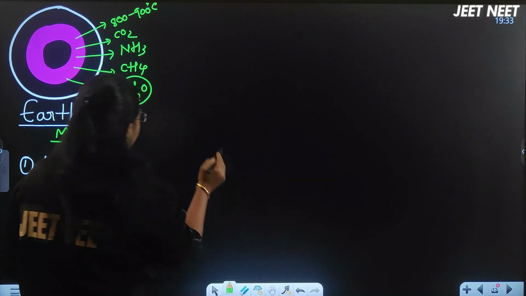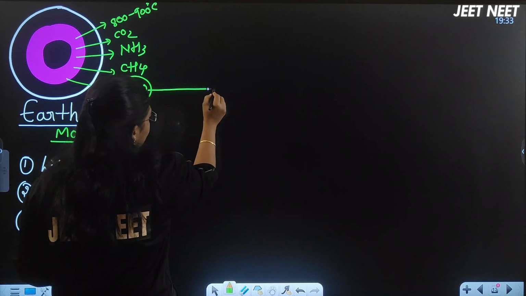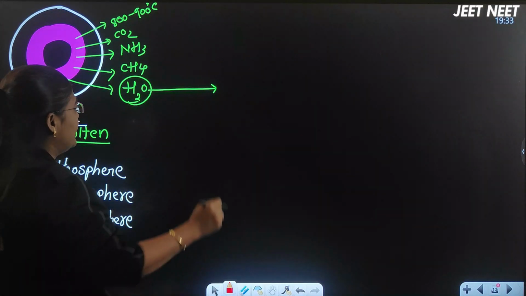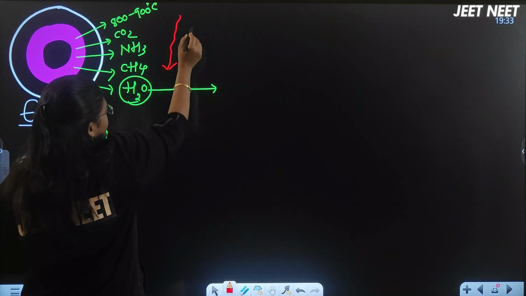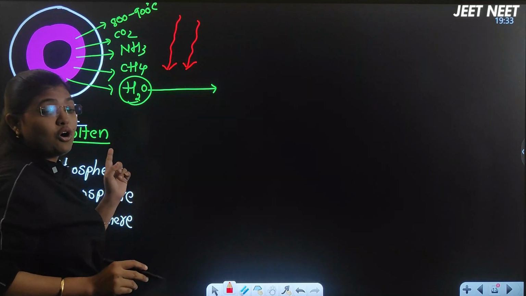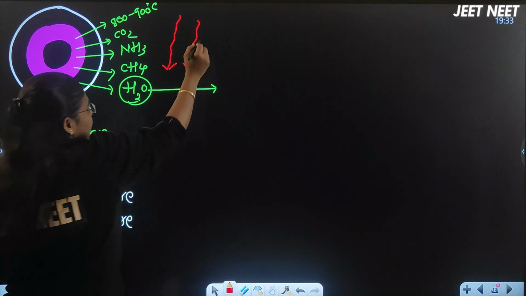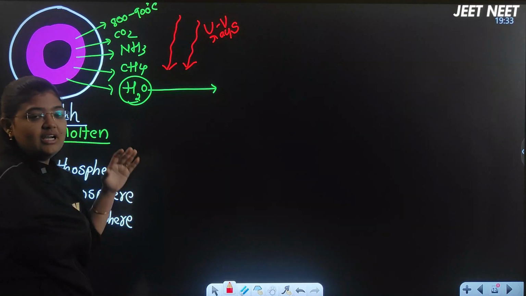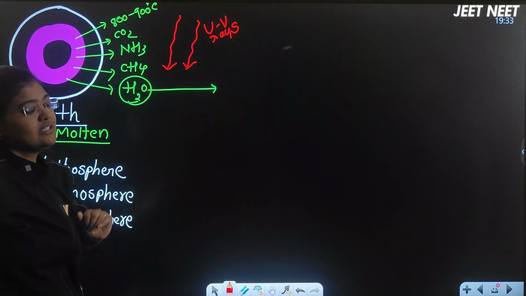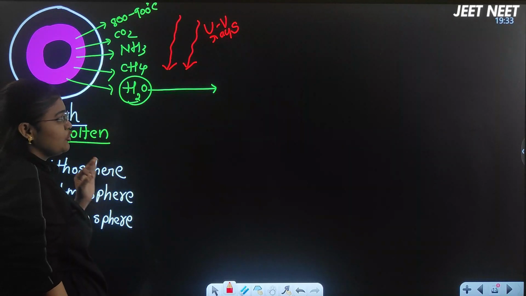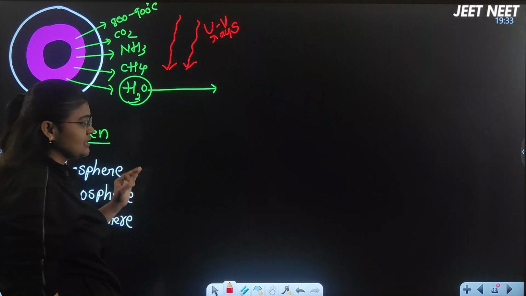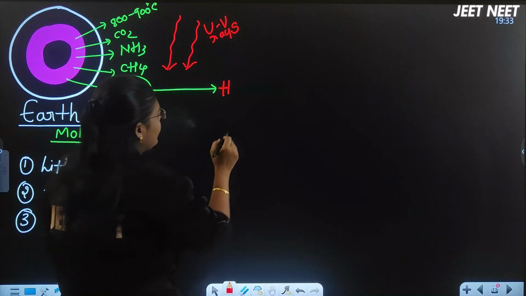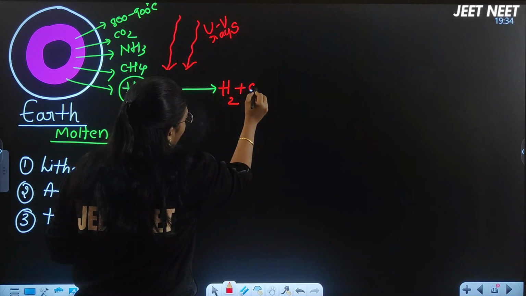So this water was in a vaporized form, and as we know, at that time the UV light rays were directly falling upon the earth, because the ozone layer was not there when the earth was formed for the first time. As these UV rays fall directly upon the earth, the water which is in a vaporized form will break down into H2 plus O2, right?